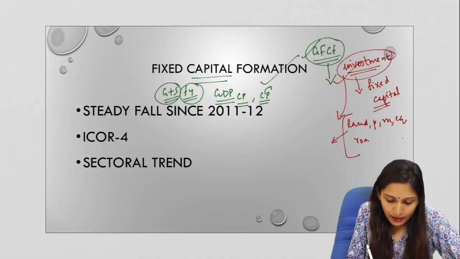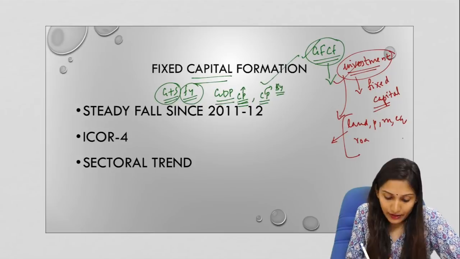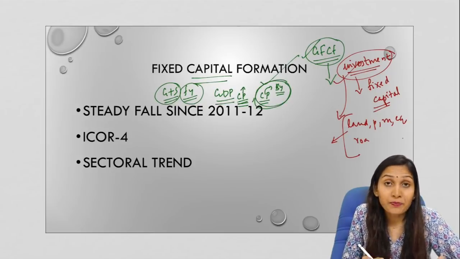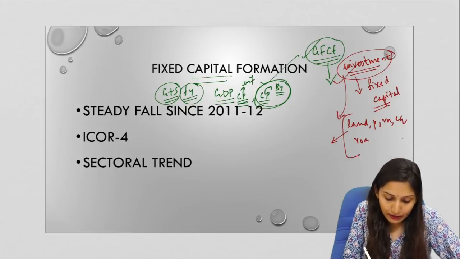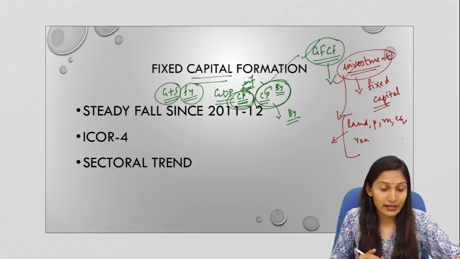Constant price refers to base year prices and current price refers to current year prices. Now, what is the difference? GDP at current prices is the base year GDP plus the inflation rates. At constant prices it is the base year price GDP. So at current prices, what is included is the inflation rates.